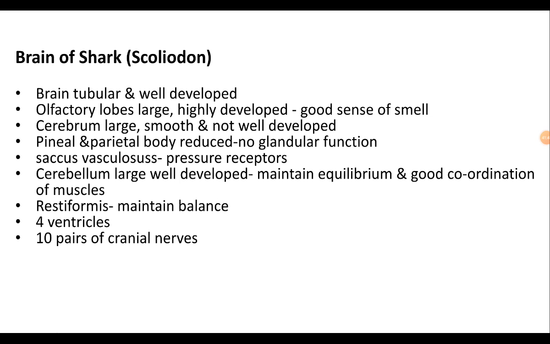To summarize, the brain of shark is large, tubular and well developed. It shows large olfactory lobes which are highly developed and show a good sense of smell. Cerebrum is large, smooth but not well developed, and it is not divided into cerebral hemispheres.